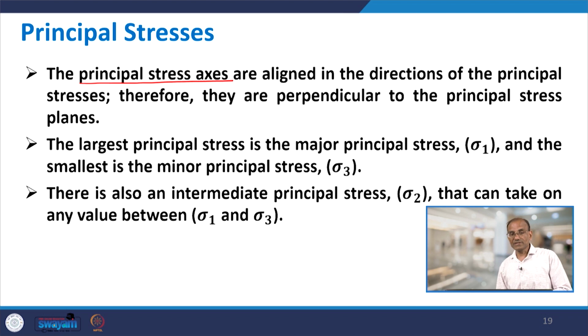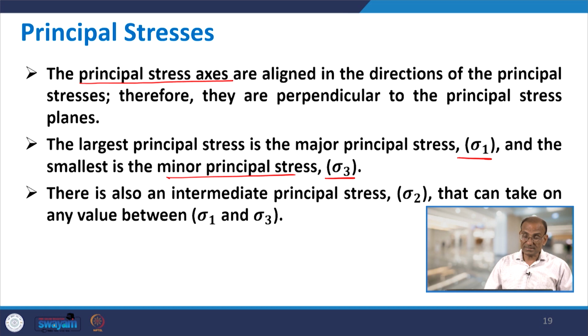Now, we have three principal stresses. The largest of these is called the major principal stress, denoted by sigma 1. The smallest is the minor principal stress, denoted by sigma 3. You may be wondering, you have sigma 1 and sigma 3, where is sigma 2?